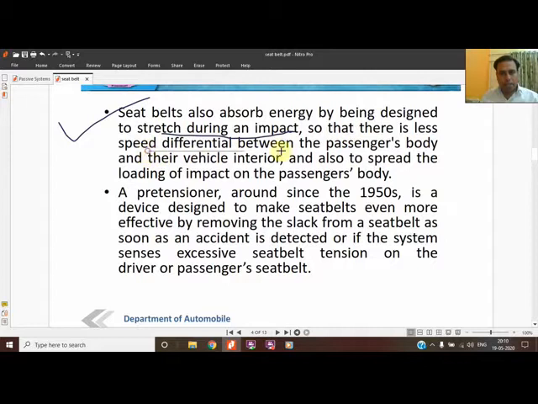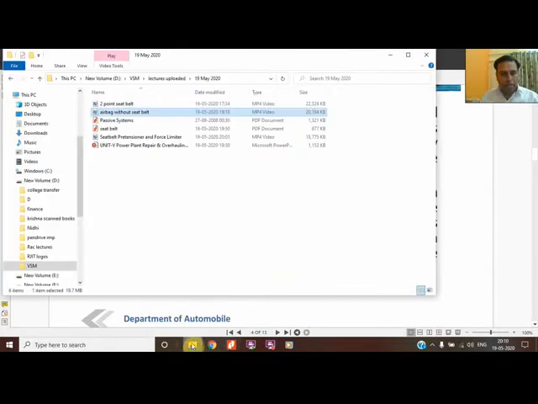So there is less speed differential between the body and the vehicle interior, which spreads the load of impact on the passenger body. The pre-tensioner was introduced in 1950, a device designed to make the seatbelt even more effective by removing the slack. The slack is removed by the pre-tensioner mechanism.